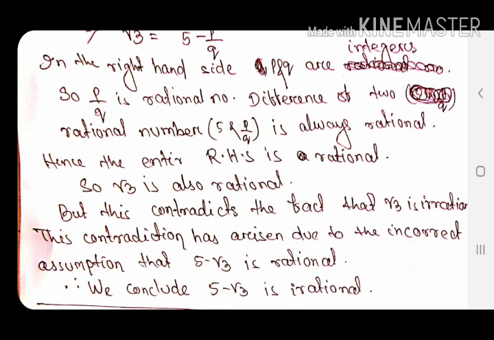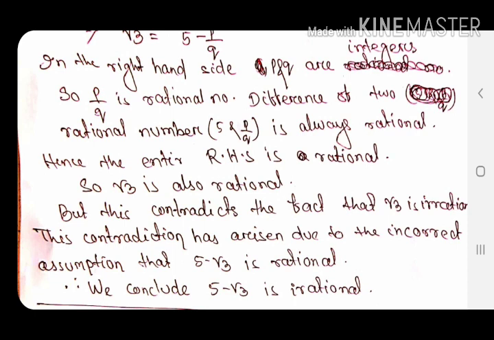5 is a rational number, p by q is a rational number. So by the closure property of rational numbers, we know that when we subtract two rational numbers, the result is always a rational number. So 5 minus p by q is also a rational number, and between root 3 and 5 minus p by q there is an equal symbol. So if the right hand side is a rational number, then definitely the left hand side, that means root 3, is rational. But this contradicts the fact that root 3 is irrational.